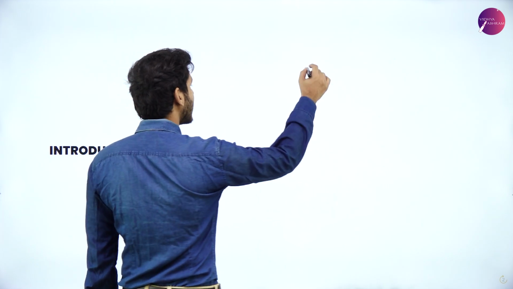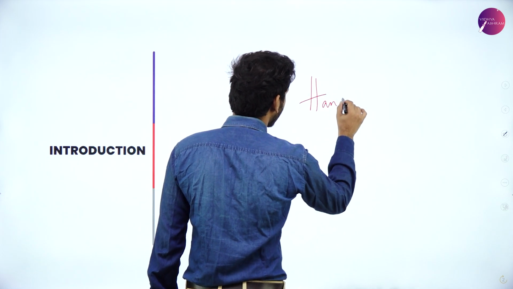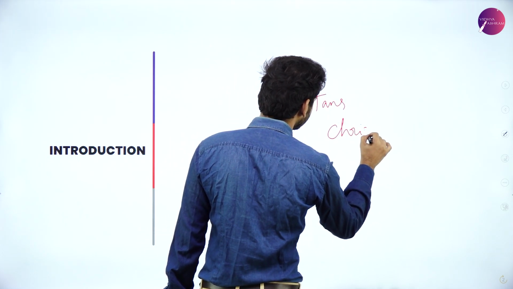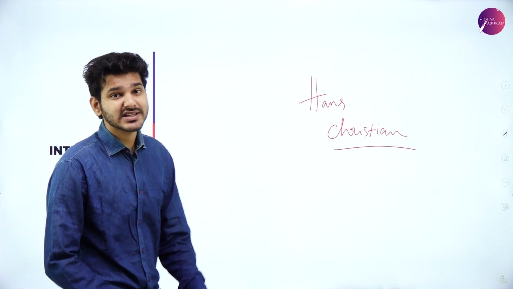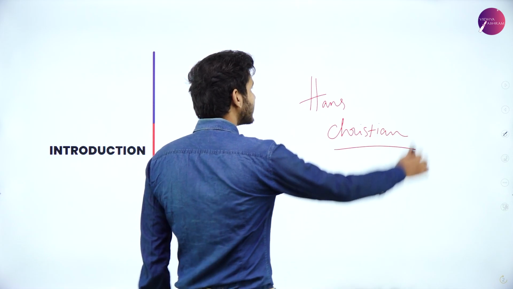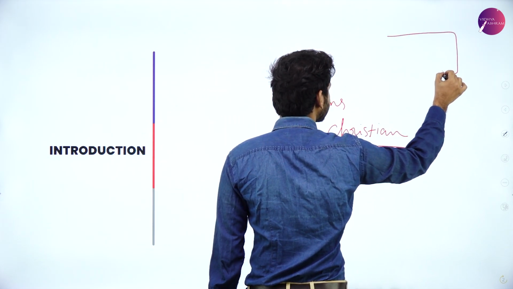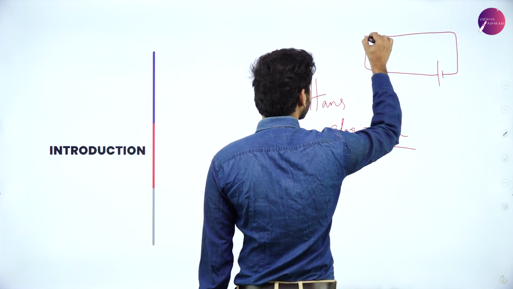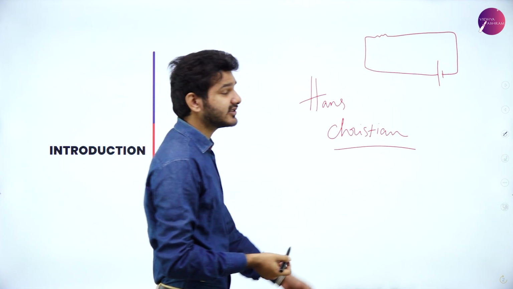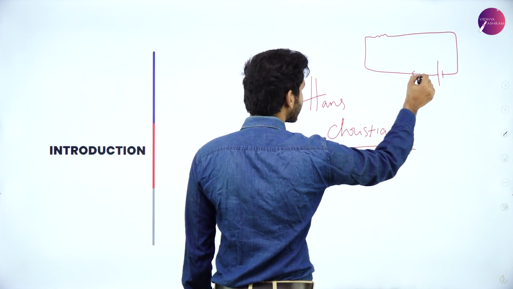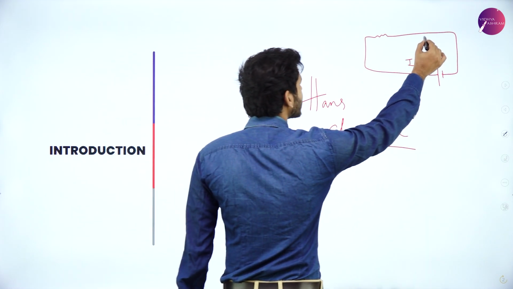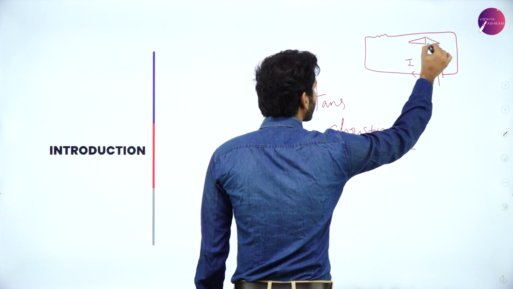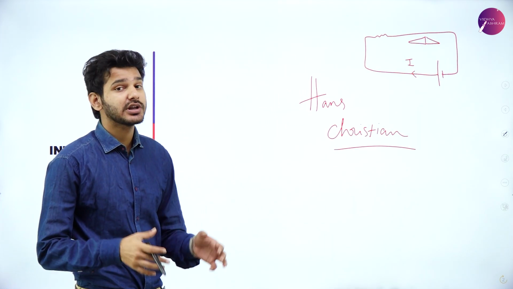For example, there is a physicist named Hans Christian. When he was studying electric currents, obviously there is a current flow, that is, a current was flowing through the circuit, and he accidentally kept a compass near that particular circuit.